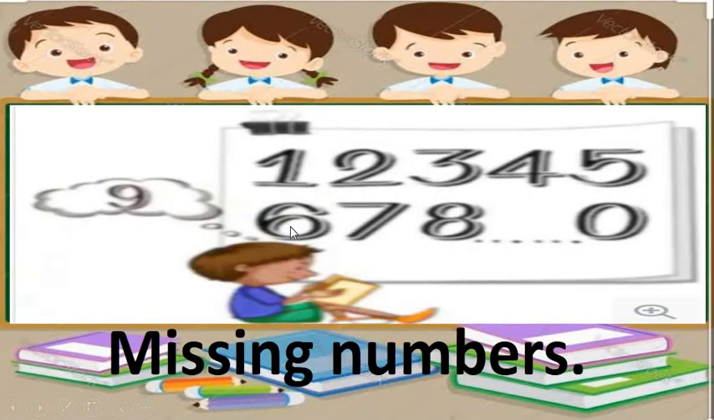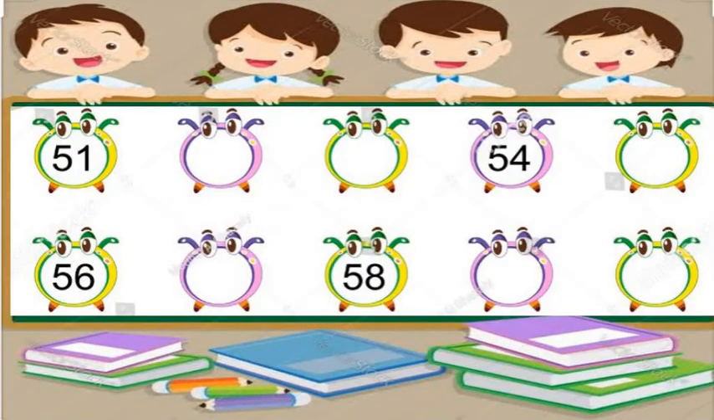So this was the introduction of tens and ones. Now we are going to practice missing numbers. Let's do it. Look, we have to practice numbers 51 to 100 as missing numbers. How? Look at the screen. Here we have some numbers and some numbers are missing.